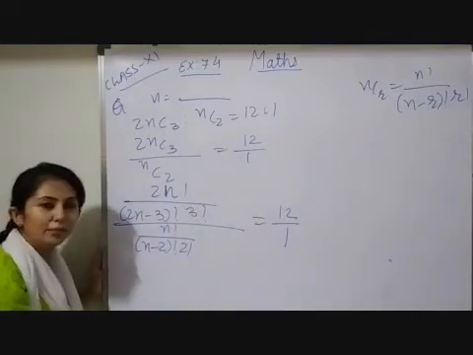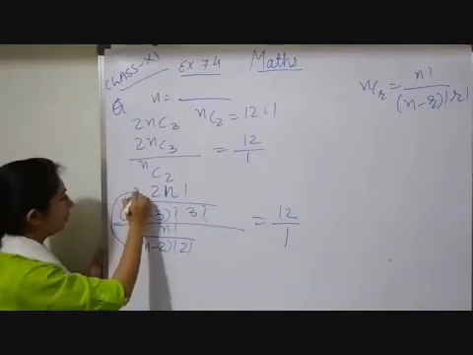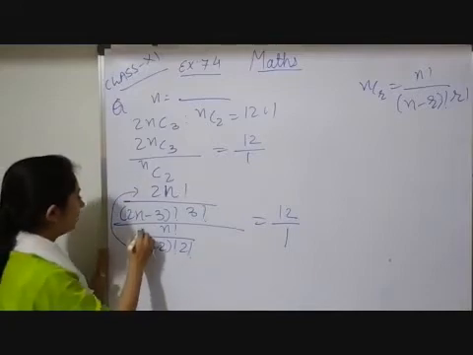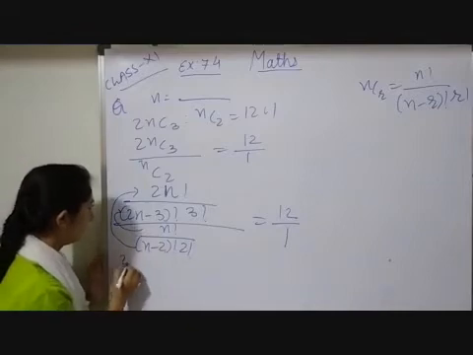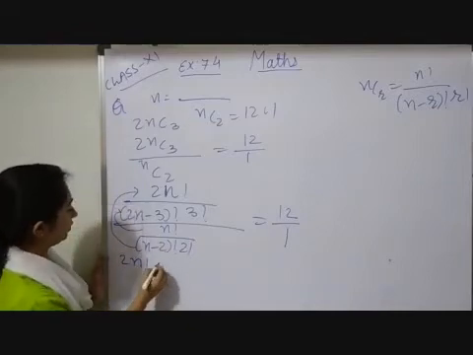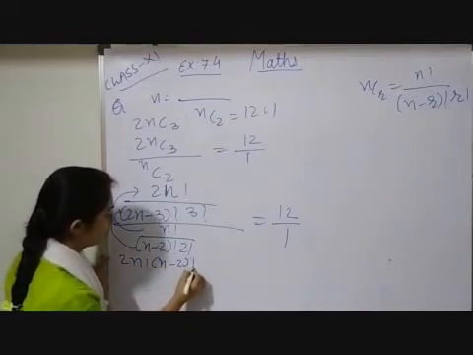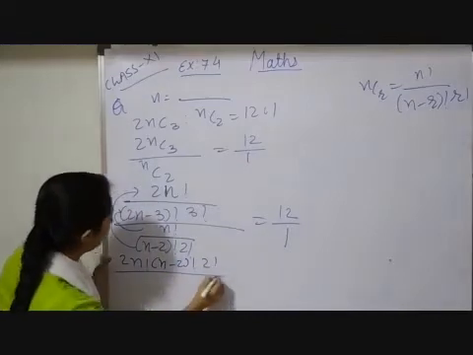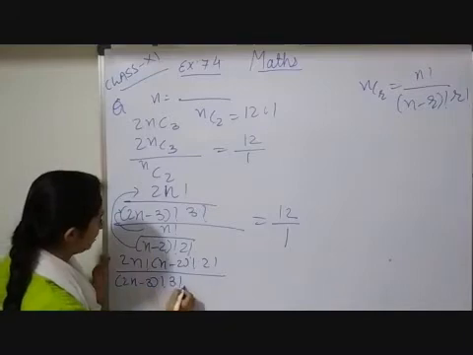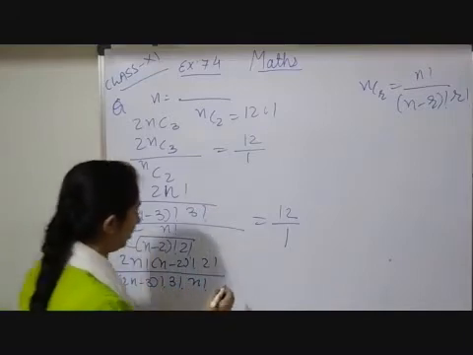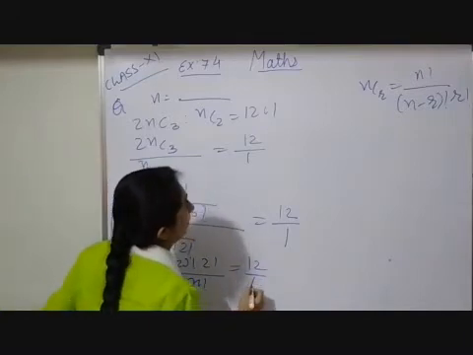Now, there is a multiplication rule that the fourth quantity will be multiplied with the first one, the second quantity will multiply with the third one. So here I can write 2n factorial into (n minus 2) factorial into 2 factorial divided by (2n minus 3) factorial into 3 factorial into n factorial, which is equal to 12 by 1.